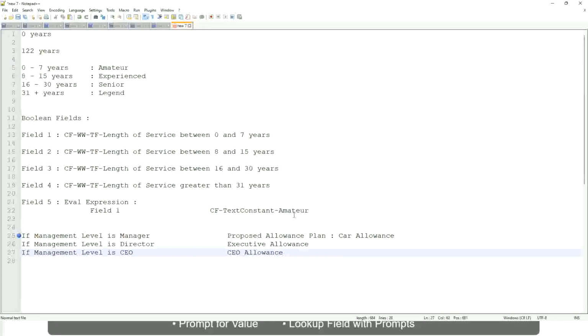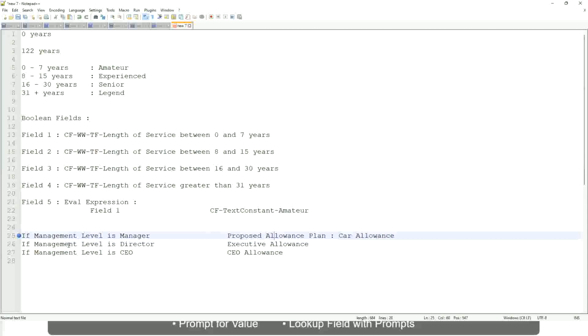And this is not a text. Let me tell you this. This is the link to the allowance that we want to have in the output, so that whoever is looking at this report can straight away click on this allowance and make sure that it is included in the package. So we want to return the allowance. Or maybe let's do it something else.